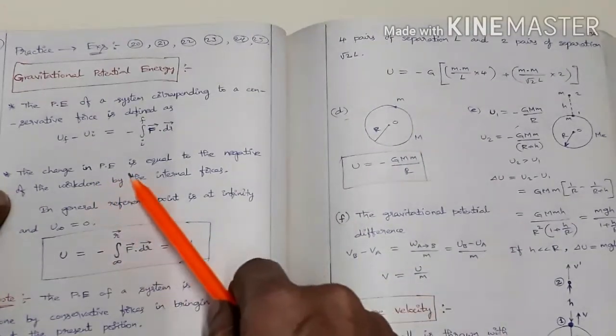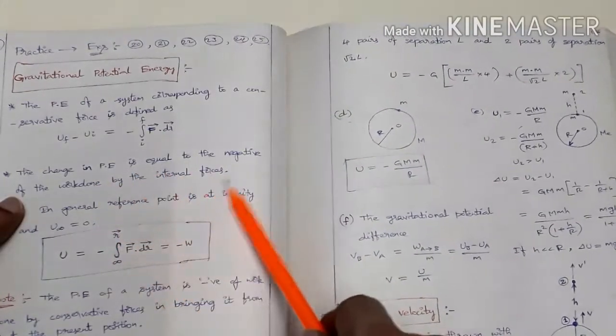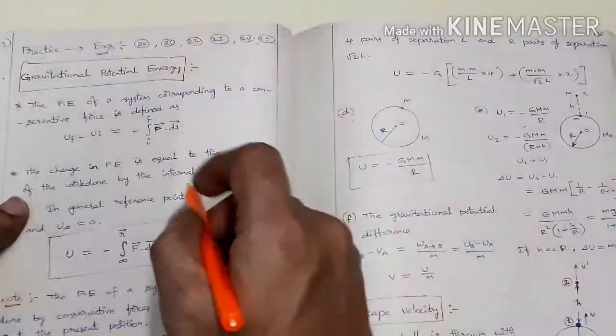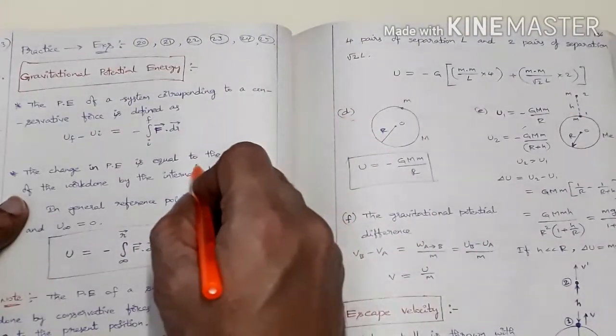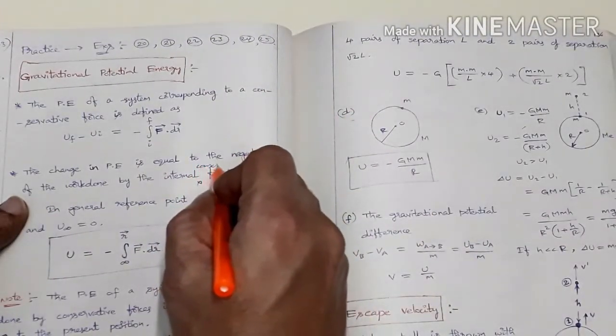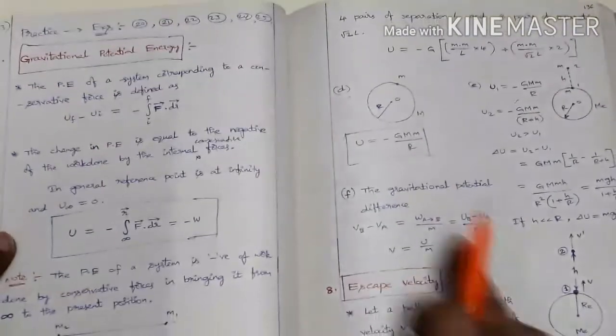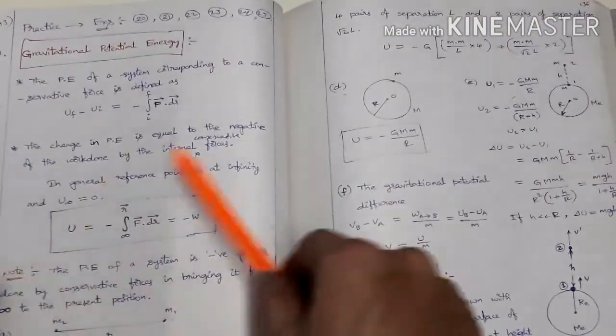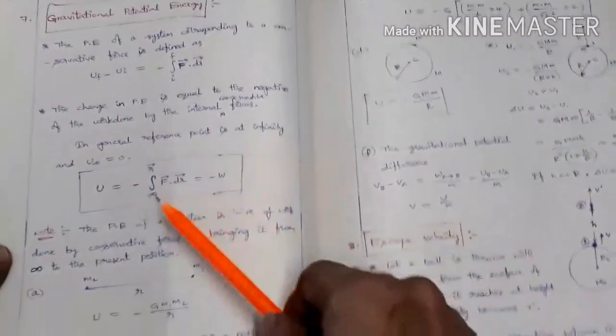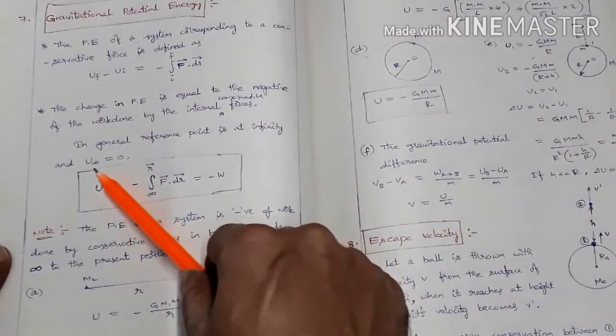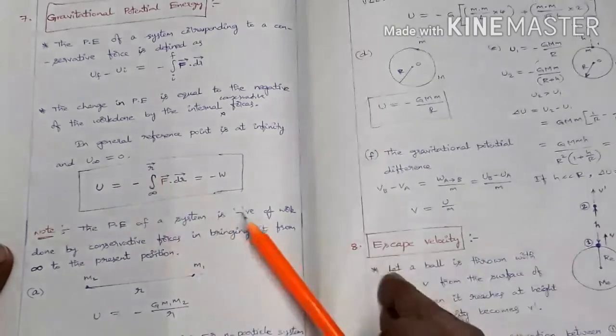So the change in potential energy is equal to negative of work done by the internal conservative forces. In general, the reference point is at infinity, and at infinity the potential energy U infinity is equal to 0.